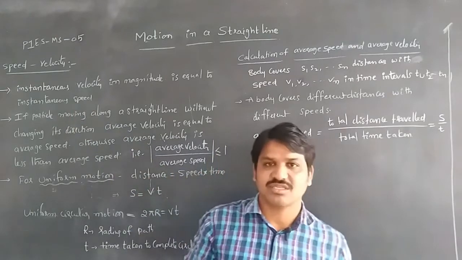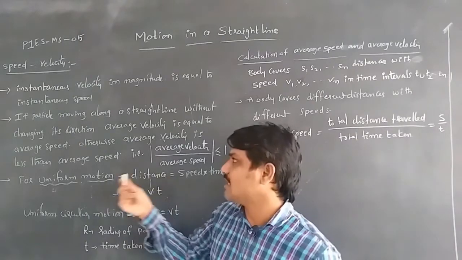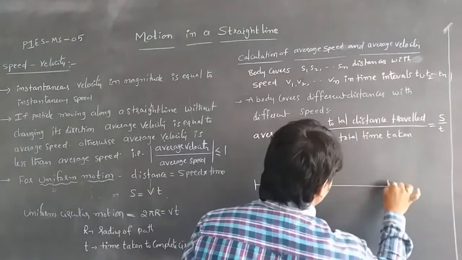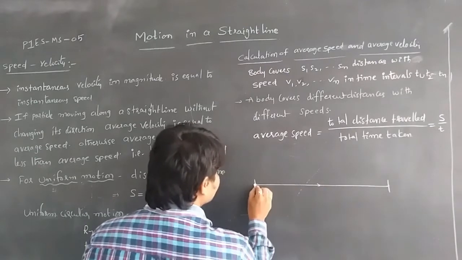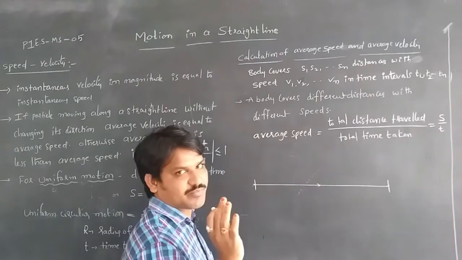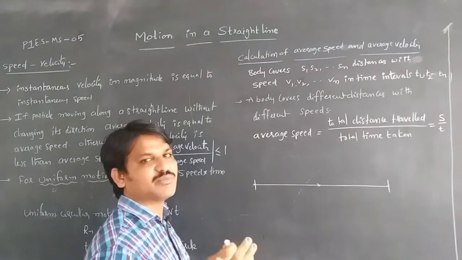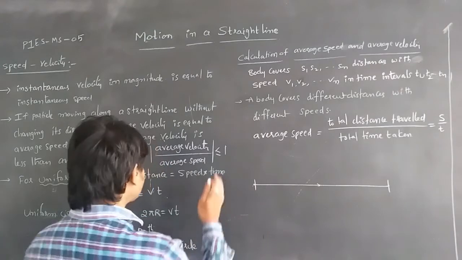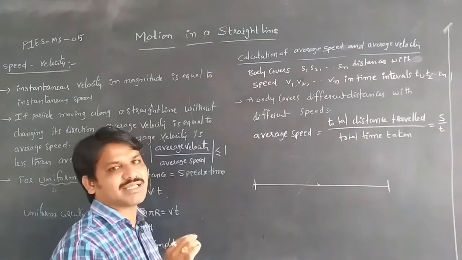Now some important points about velocity and average speed. If the particle is moving along a straight line without changing its direction, then its average velocity and average speed will both be equal. So in motion in a straight line, we consider average speed and average velocity to be the same. In other cases, the average velocity is always less than the average speed.